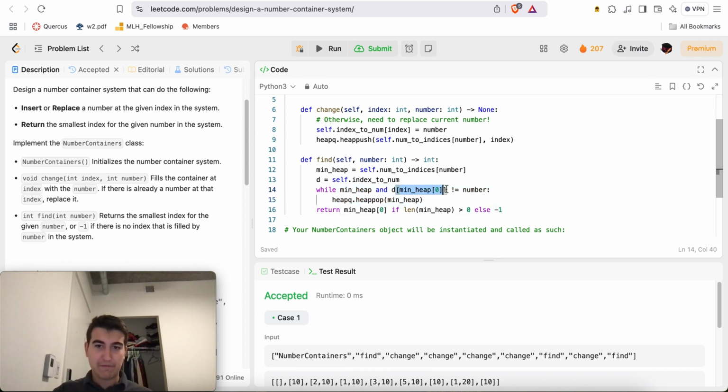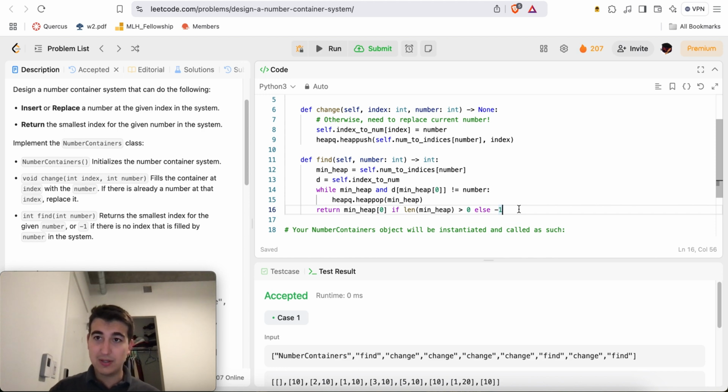Otherwise, if we at some point finally find the smallest index where the index to num mapping is indeed equal to the number that was given to us, then we'll finally return that one. So once we're done with this while loop, we'll return the smallest index, min heap of 0, if the length of min heap is greater than 0, otherwise return -1 because there's no more indices that have this number. And there we go. Hopefully that solution makes sense. And that's pretty much it for how I was able to solve the problem.